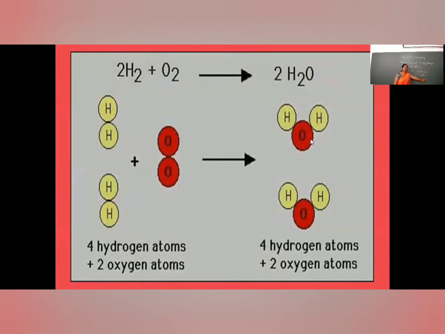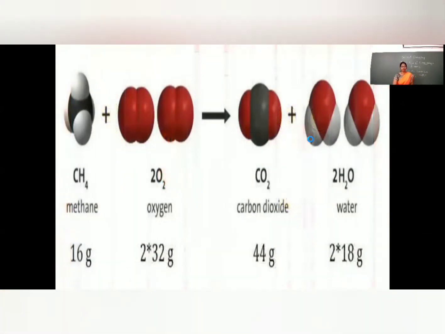4 hydrogen atoms, that is 4, and 2 oxygen atoms, where the atomic mass of oxygen is 16. So 32 plus 4, that is 36, and after the reaction also 36. It means it follows the law of conservation of mass. The atoms present before and after the reaction are the same.